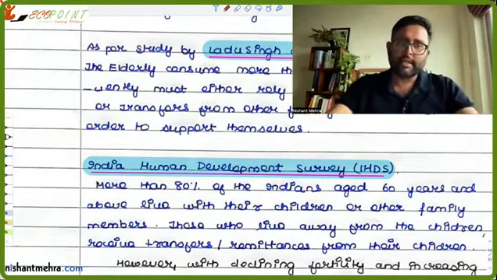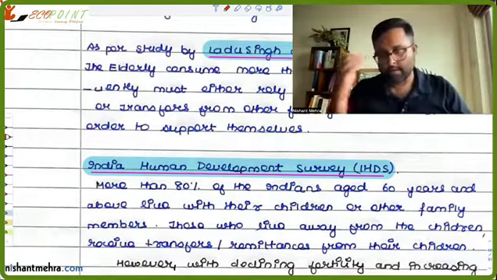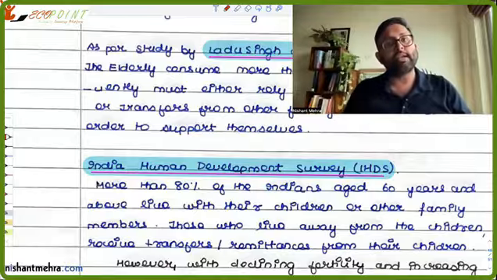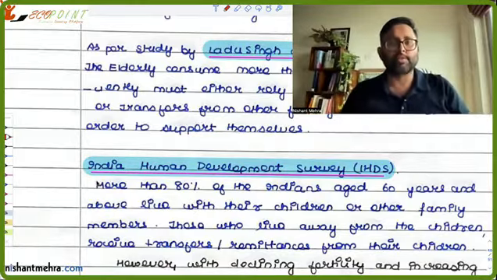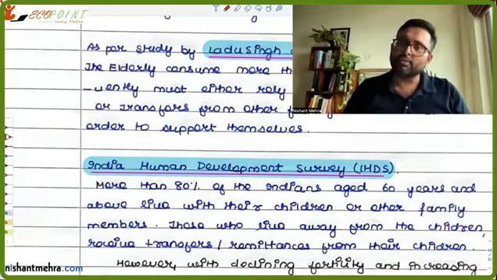So there is a systematic family relation which is caring for them. And those people who are living away from their children are dependent upon the remittances from their children. So either way, whether they live with them or away from them, they are dependent upon them.